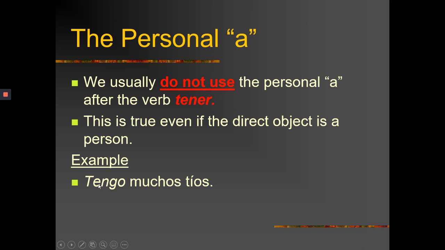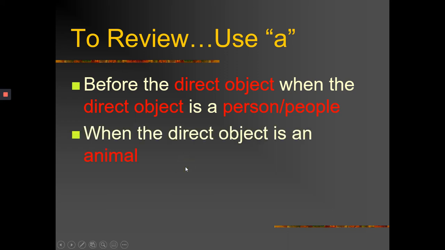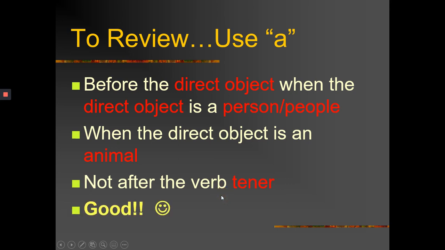Yes, but because you use the verb tener, generally the question is what? Okay? So you don't use the personal a. So just a quick review. When the direct object is a person or people, you need to use a. When the direct object is an animal, also. Not after the verb tener. Awesome.